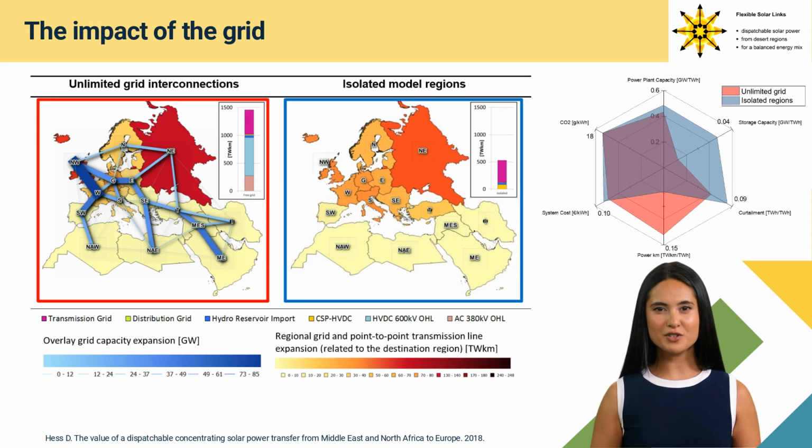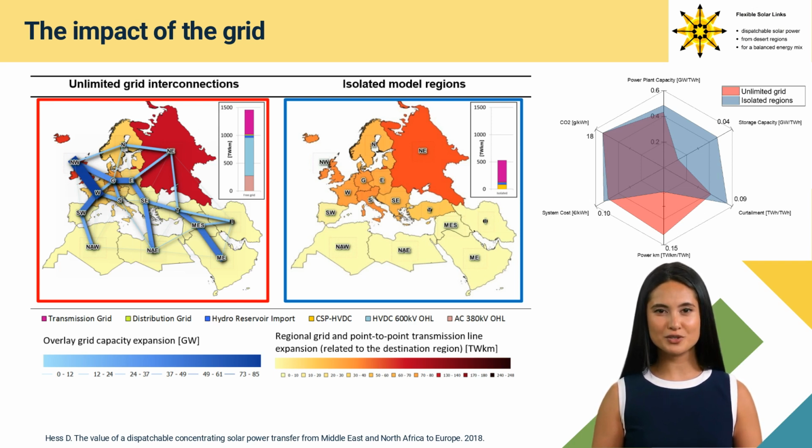Interconnections between North Africa West, NAW, North Africa East, NAE, and Middle East, ME, are assessed as insignificant by the model. Both figures show the grid expansion inside the model regions. This grid expansion of the transmission and distribution grid shows in the scenario, unlimited grid, high expansion in some regions, and in the scenario, isolated regions, an almost equally distributed expansion in every model region.